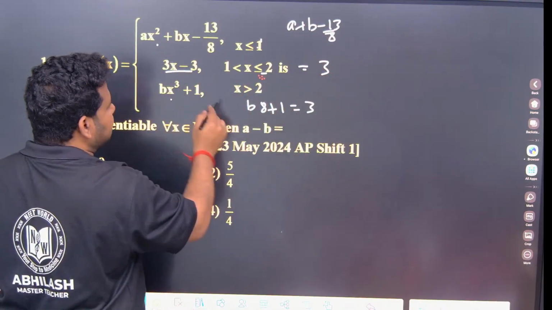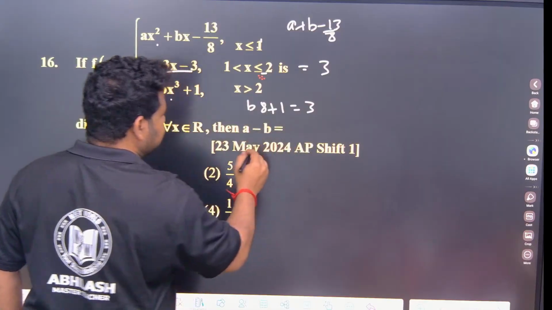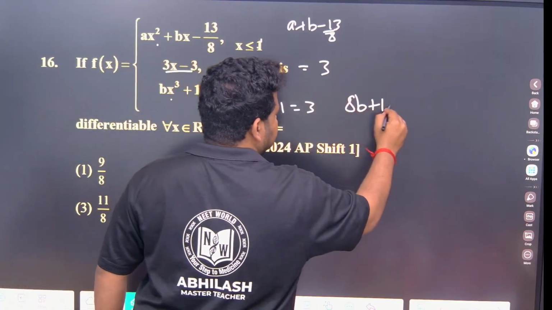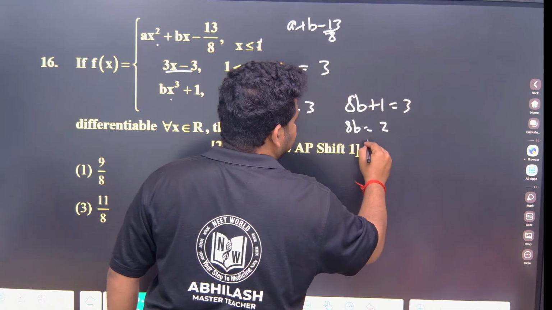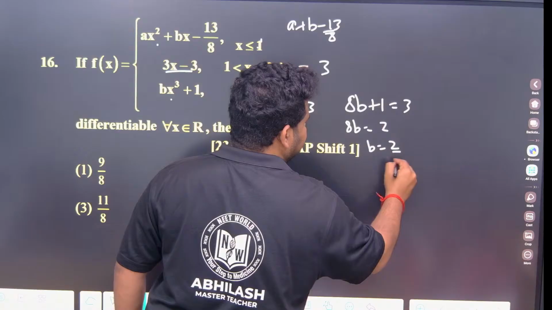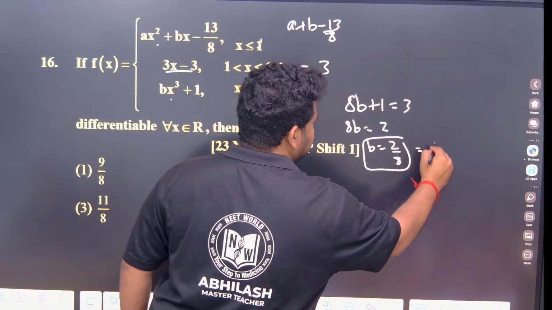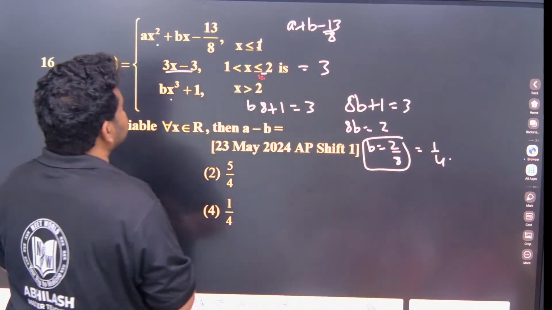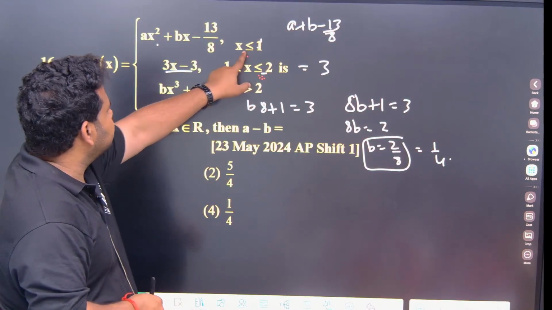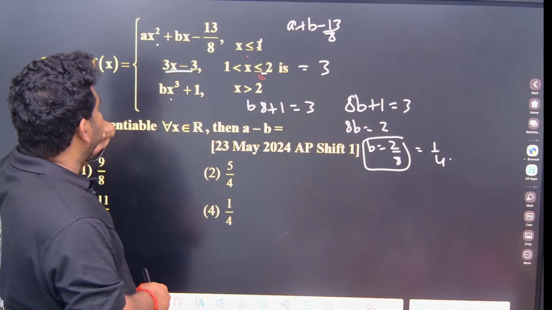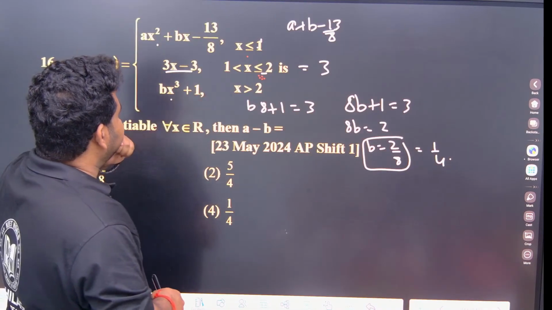So 8b plus 1 is 3. So 8b is equal to 2. So b is equal to 2 by 8, or I can write it as 1 by 4. Now if I put x is equal to 1 here, what will the functional value be?